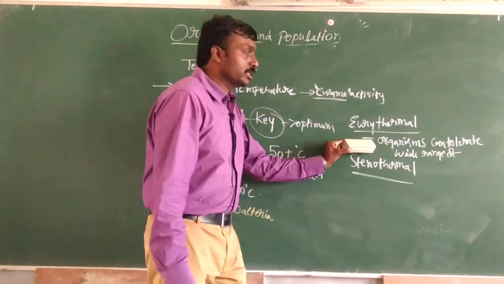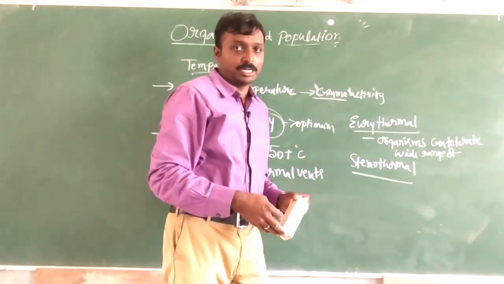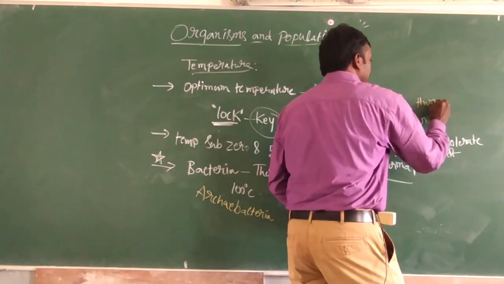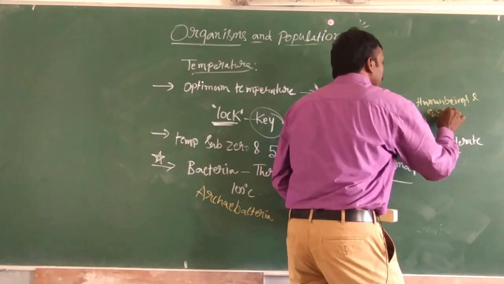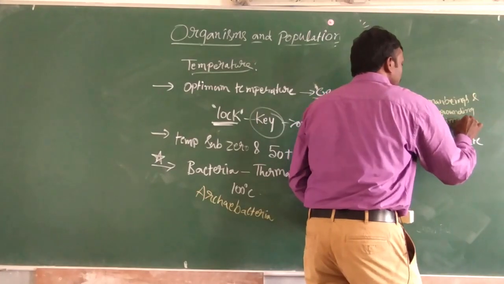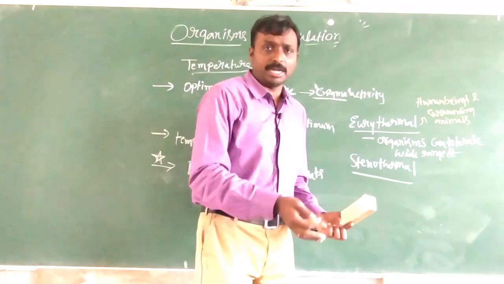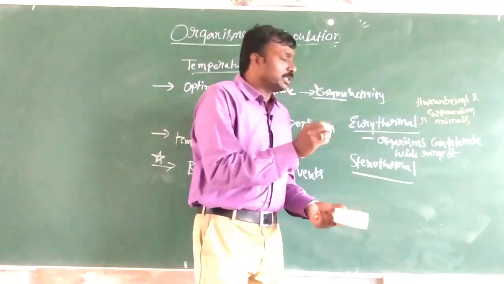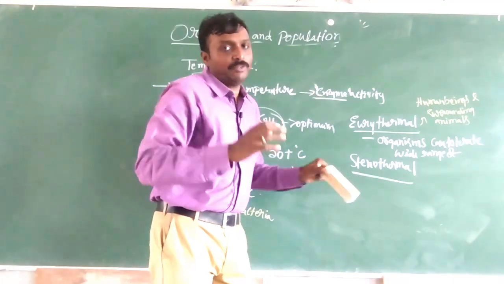The best examples are ourselves, human beings, and the animals surrounding humans, like domestic animals such as cat, dog, cow, etc. So eurythermal means organisms which have the capacity or tolerance for a wide range of temperatures.